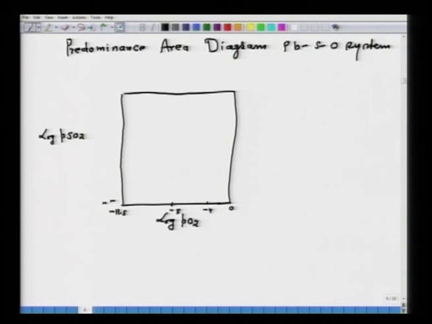So, here I put for example minus 7, somewhere here minus 2, then minus 1, 0 and 1. There are the various oxides that can form.